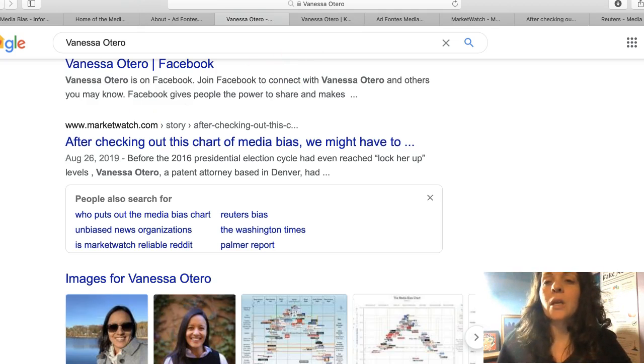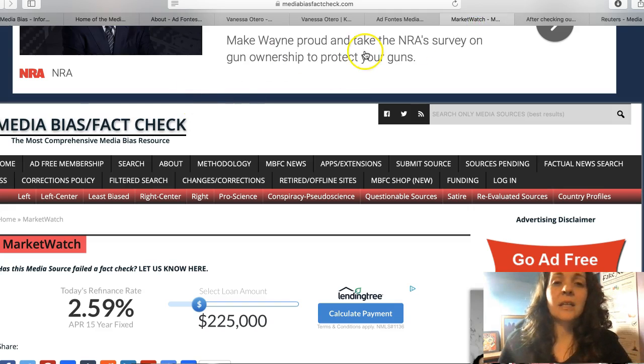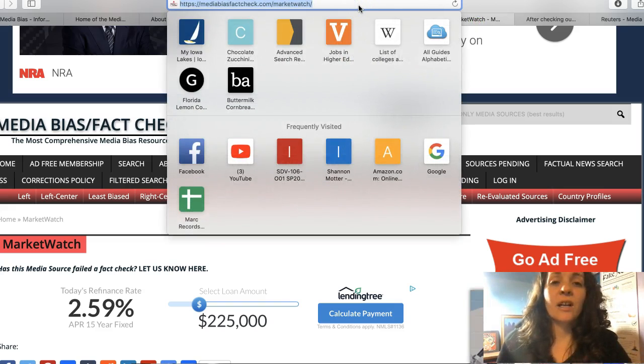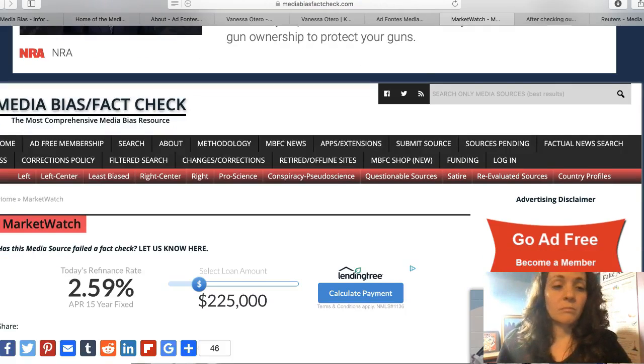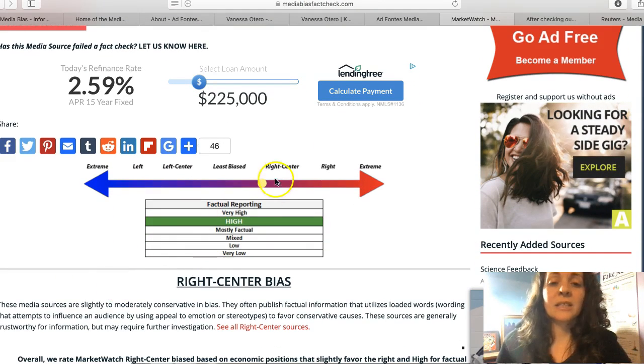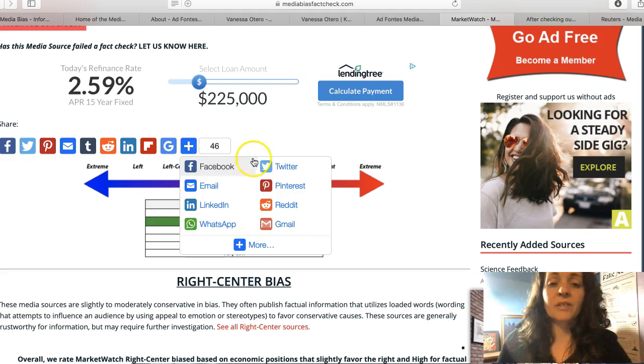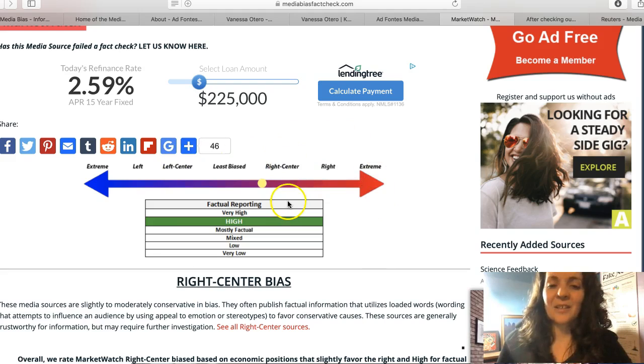I have no idea. So I'm going to go to one of our sites, the Media Bias Fact Check site, and I'm going to search for MarketWatch. If I scroll down, you see that it's right center. So you want to use sources that are between left center and right center. You want very high or high factual reporting. Mixed and lower, you absolutely do not want to trust.